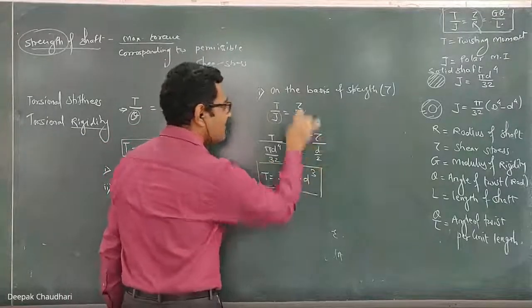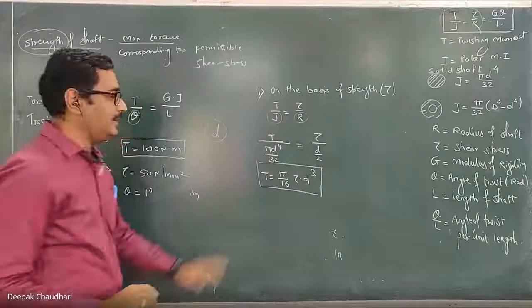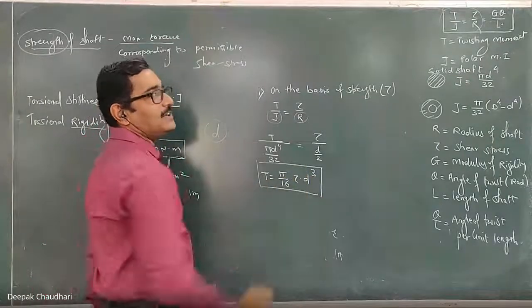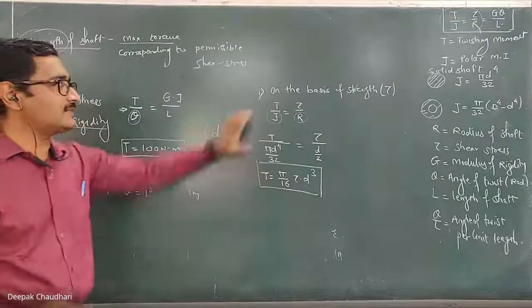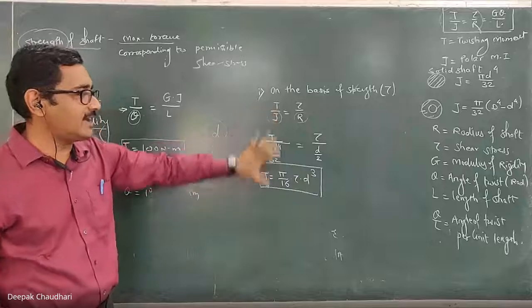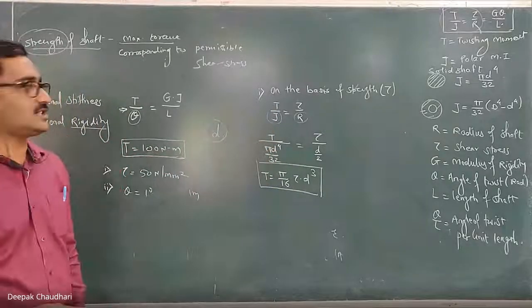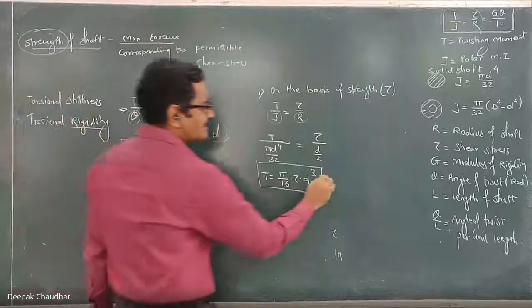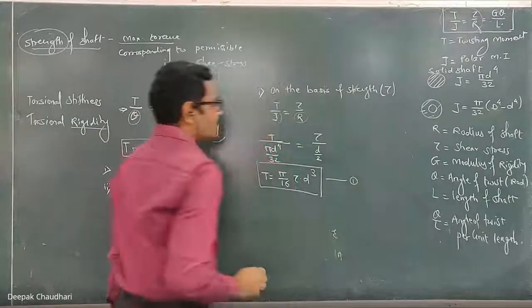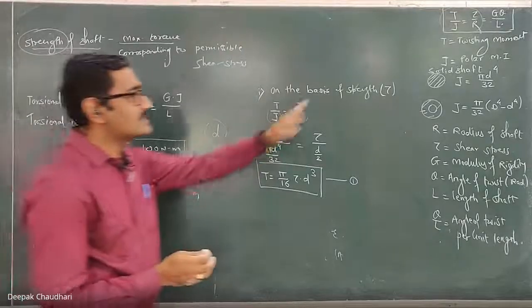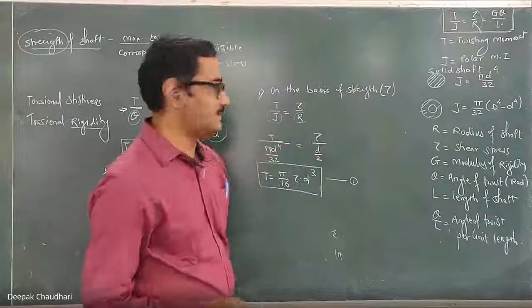Here, same equation I have written in this form directly. If you substitute the value, here torque is given, tau is given, directly you will get the d. This is for the solid shaft. Same formula है, ये दोनों same formula है. Just मैंने यहाँ पे simplify किया by substituting the J, polar moment of inertia. So this equation directly you can use to calculate the diameter of the shaft on the basis of strength, on the basis of shear stress.